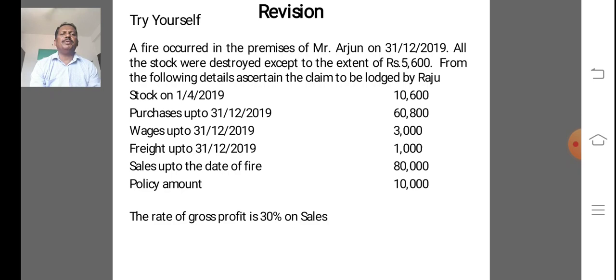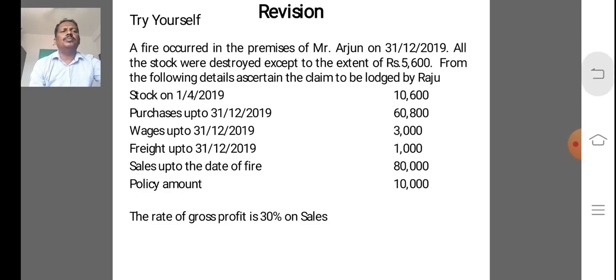Purchases up to 31/12/2019, that is 60,800. Wages up to 31/12/2019, 3,000. Freight up to 31/12/2019, that is 1,000. Sales up to the date of fire 80,000, and policy amount is also 10,000 is given, and the rate of gross profit is also 30% on sales is given.